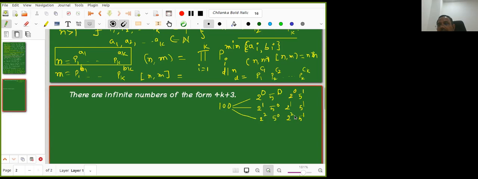These are all distinct. Now, what are the numbers still left? At least one number, somebody can tell me. 2 to the power 0, 5 raised to power 2. 2 power 1 into 5 power 2. And 2 power 2 into 5 power 2. Now, how many are there in total? 9 are there. Okay.